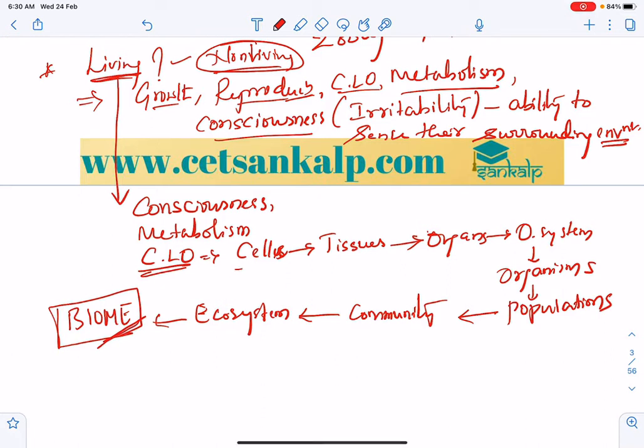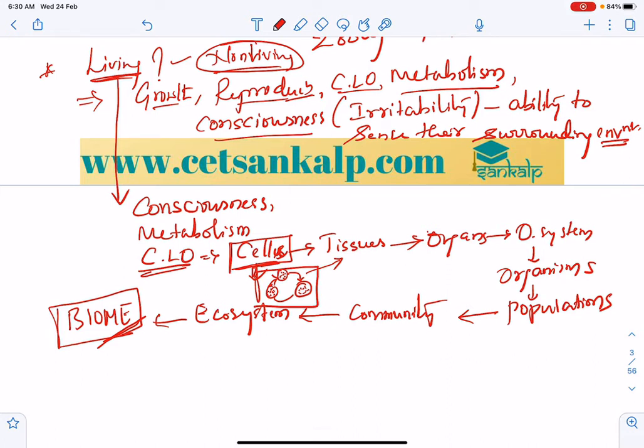So that is why the cell is considered the fundamental unit of life, from where life starts. One cell first maintains its living environment so that it can interact with other cells, then it can group with all those cells, and that will form a tissue, and then an organ system.